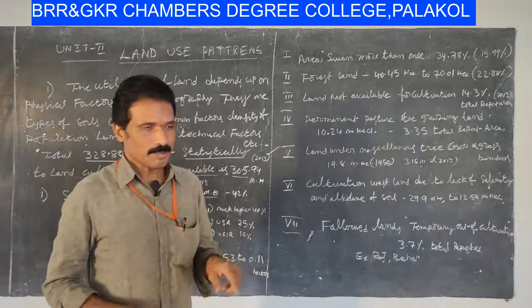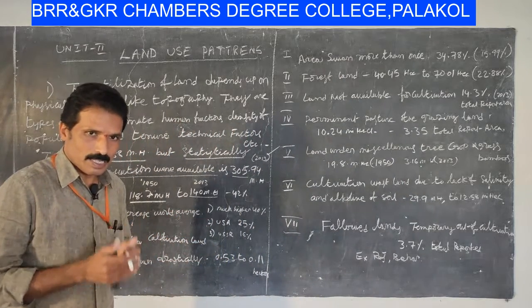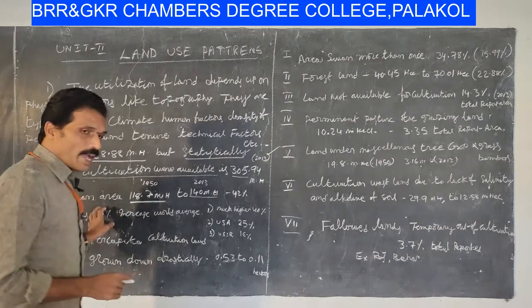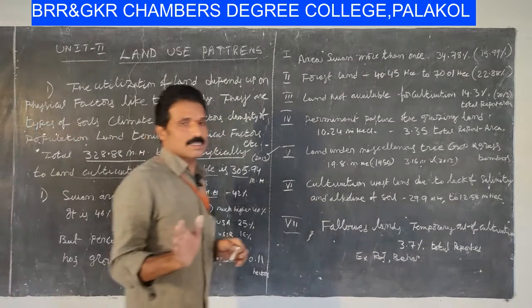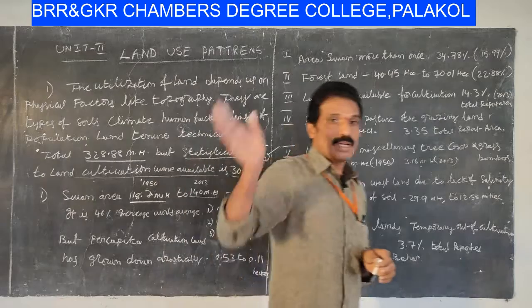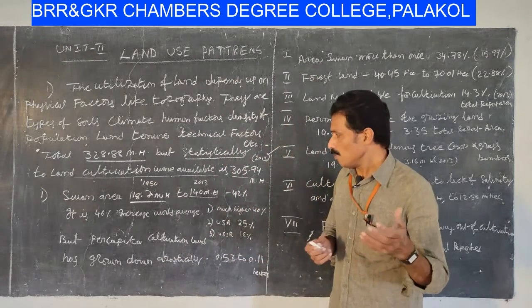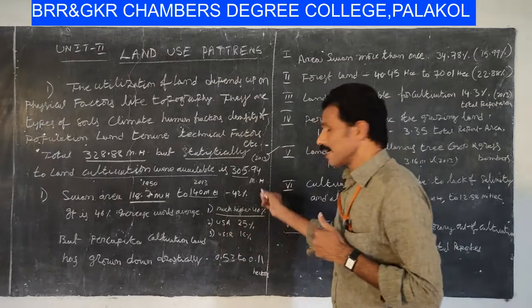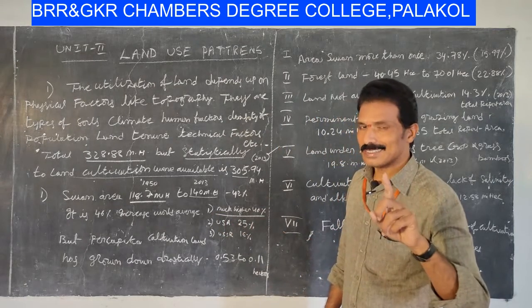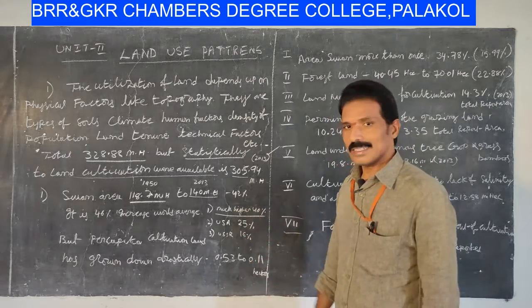In India, in the 75 years after independence, our sown area has increased by 46%, compared to the worldwide average. The worldwide average is much lower than that.